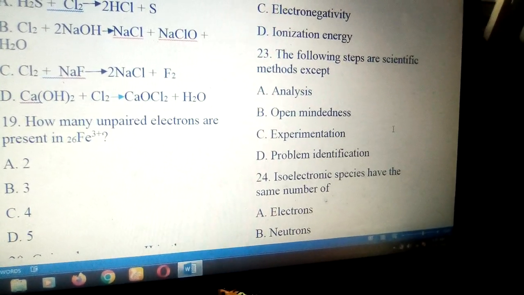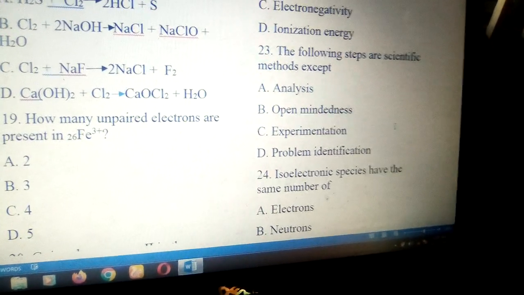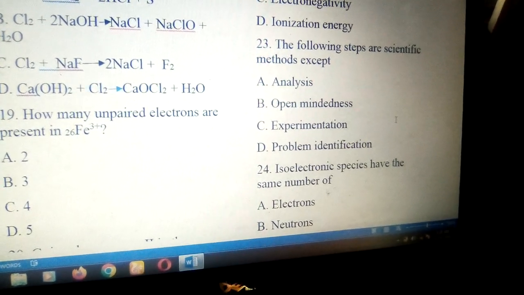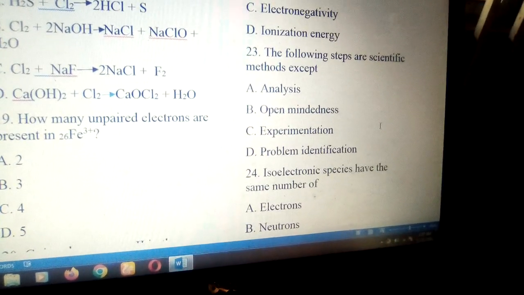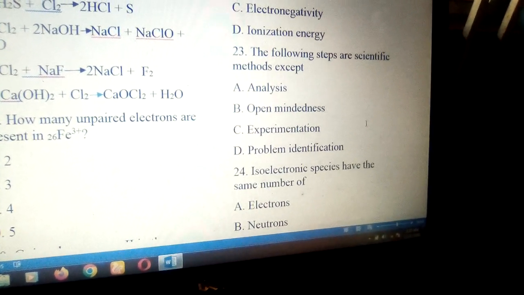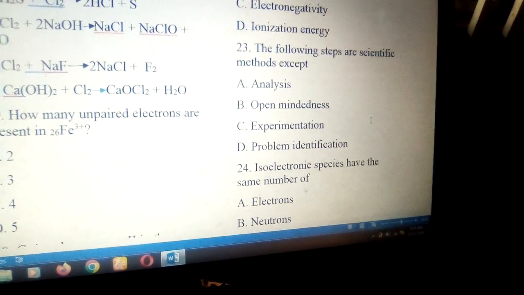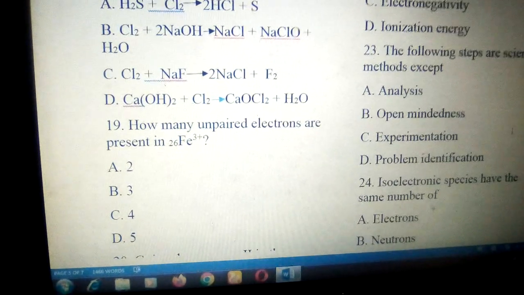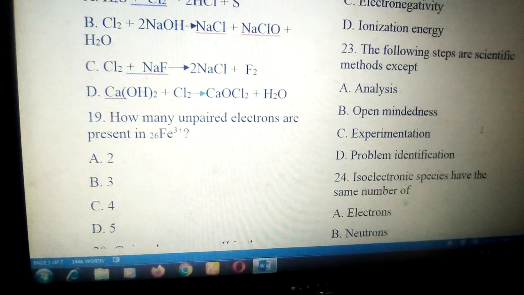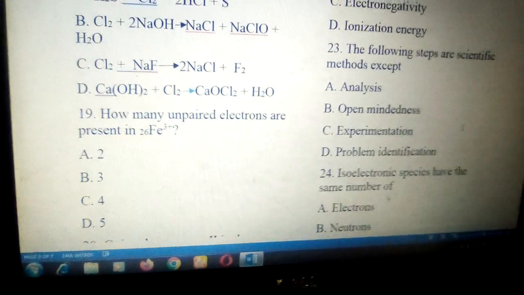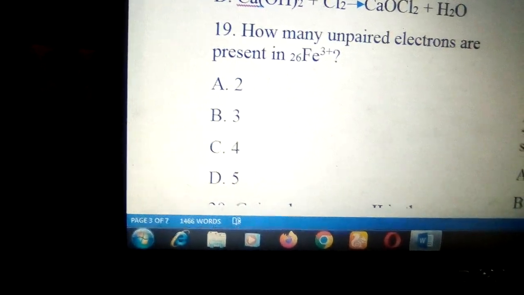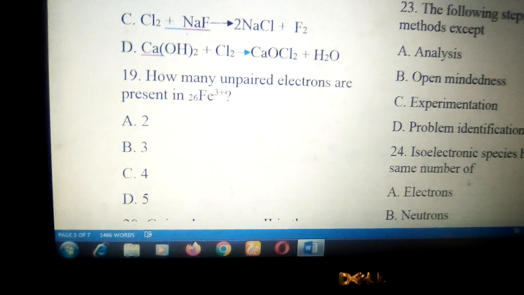Then we'll have 4s2, 3d6. So for Fe3+, we're going to have 1s2, 2s2, 2p6, 3s2, 3p6, then 3d5. The answer to the question on number 19 is D. There are 5 unpaired electrons in Fe3+ ion.